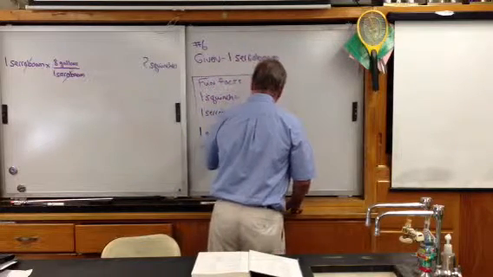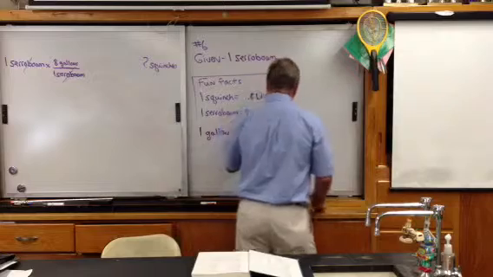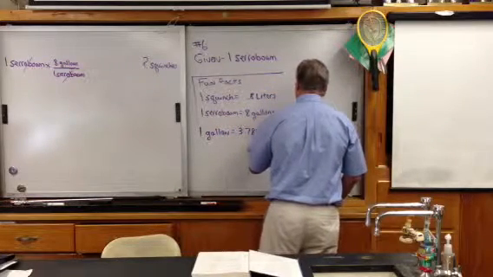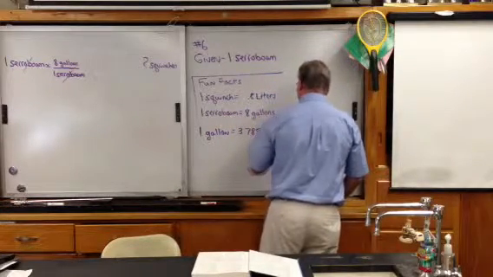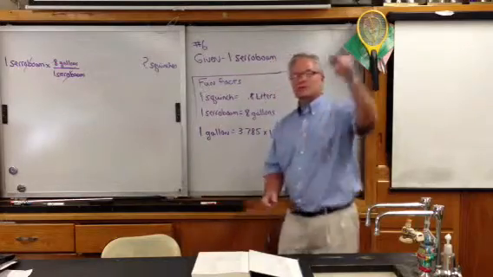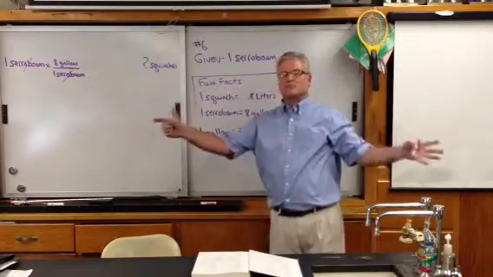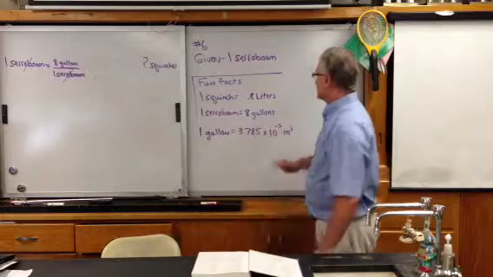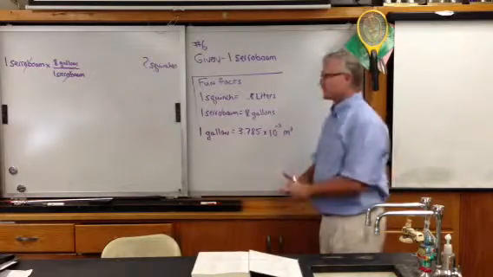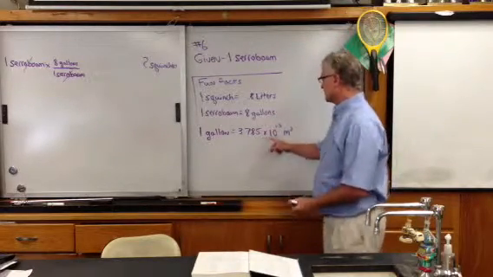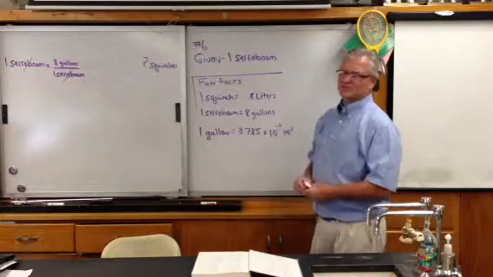So 1 U.S. gallon is equal to 3.785 times 10 to the minus third cubic meters. Now, a cubic meter is a meter tall, a meter wide, and a meter deep. It's not surprising to me that this is a fairly small number. You're dealing with a cube that's really big.